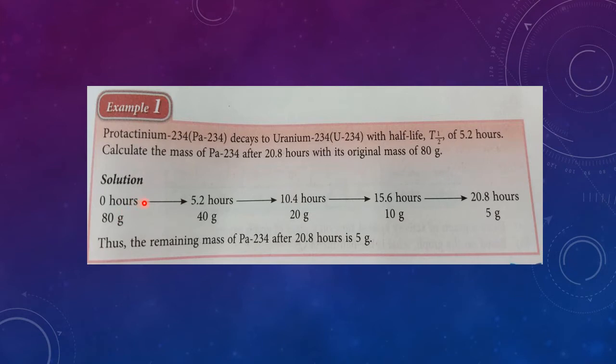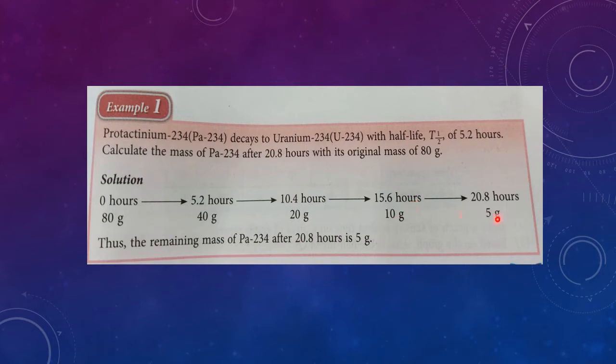So it takes 5.2 hours for this 80 to become half, which is 40. Now for this 40 to become half, it takes another 5.2 hours. So when you add up, it becomes 10.4 hours. For 20 to become 10, another 5.2 hours, so 10.4 added with 5.2, you get 15.6 hours.